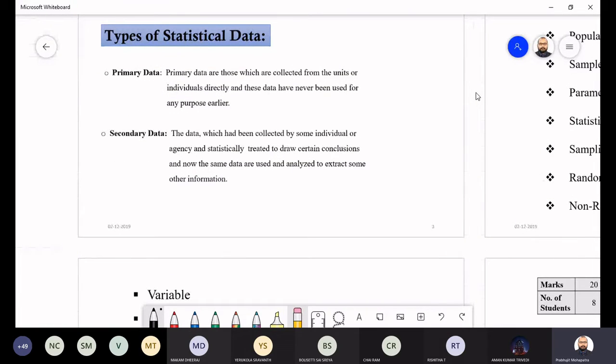Okay. So primary data is when you are collecting directly from the units or individuals directly; that is called primary data. Secondary data is when someone has collected data, and a second time it is treated by an individual or agency or statistically treated to draw certain conclusions. Now the same data you use to analyze for some other information. So first you collect, after that you do a second analysis; that is called secondary data.